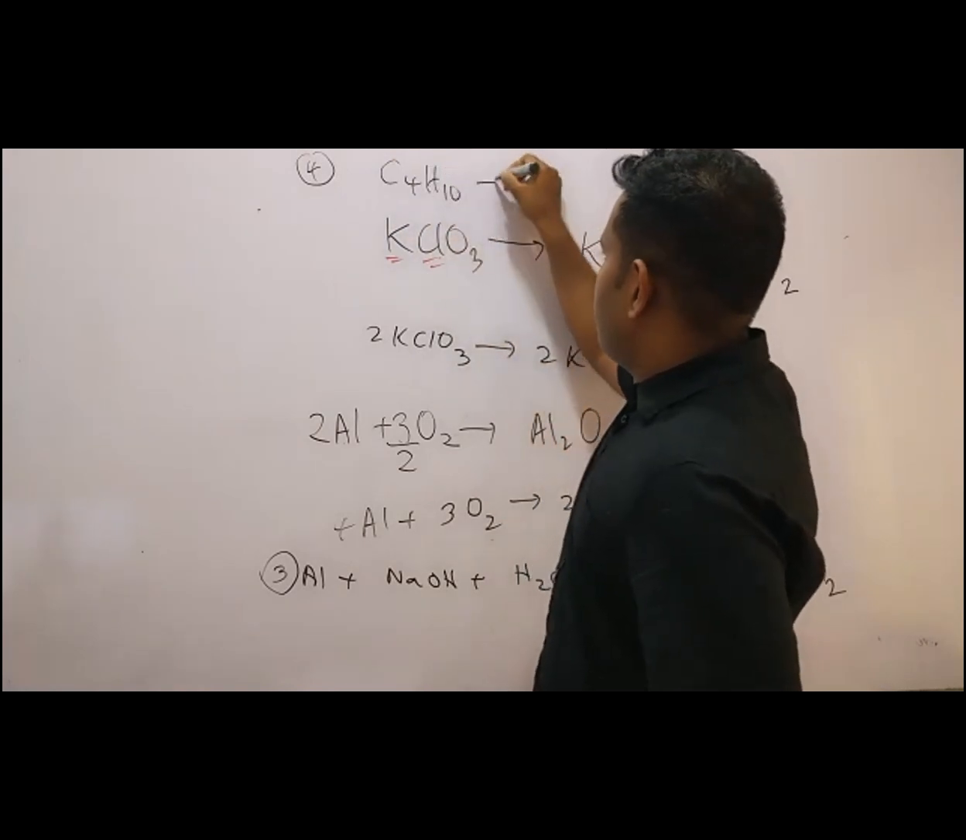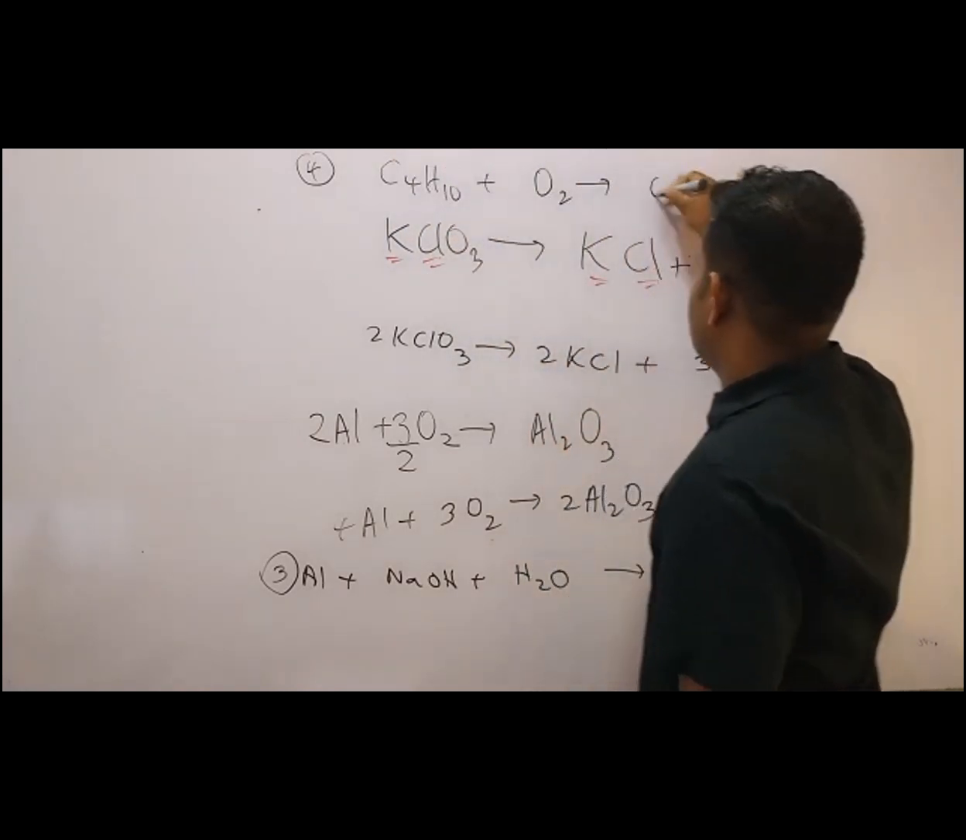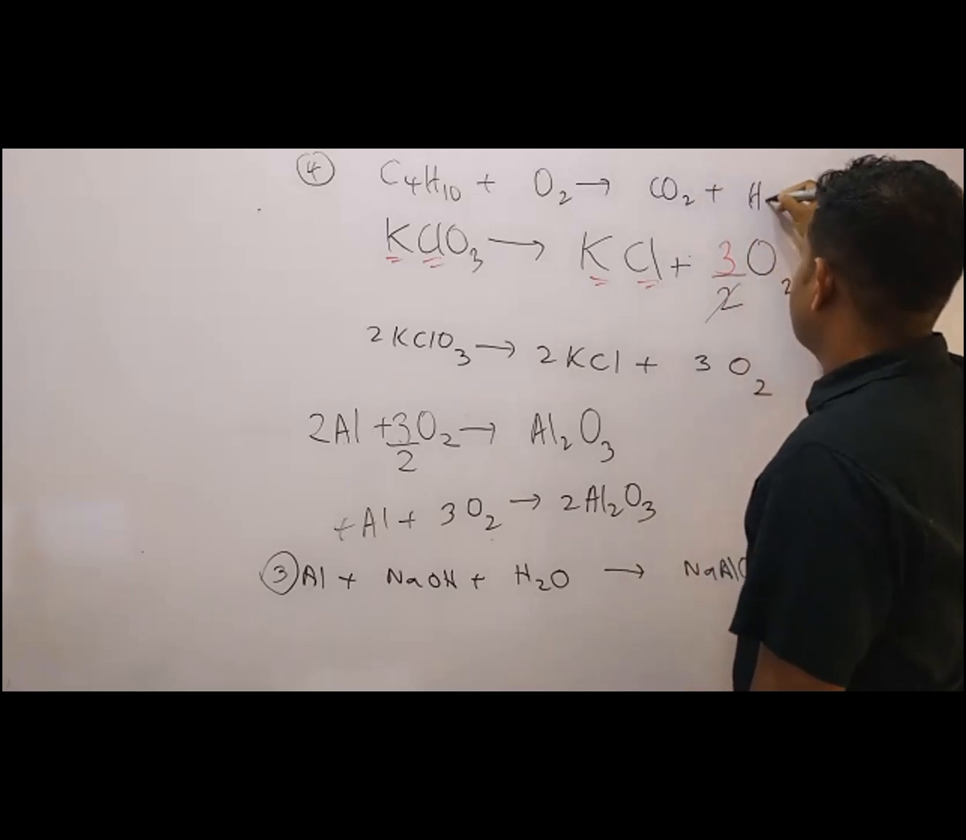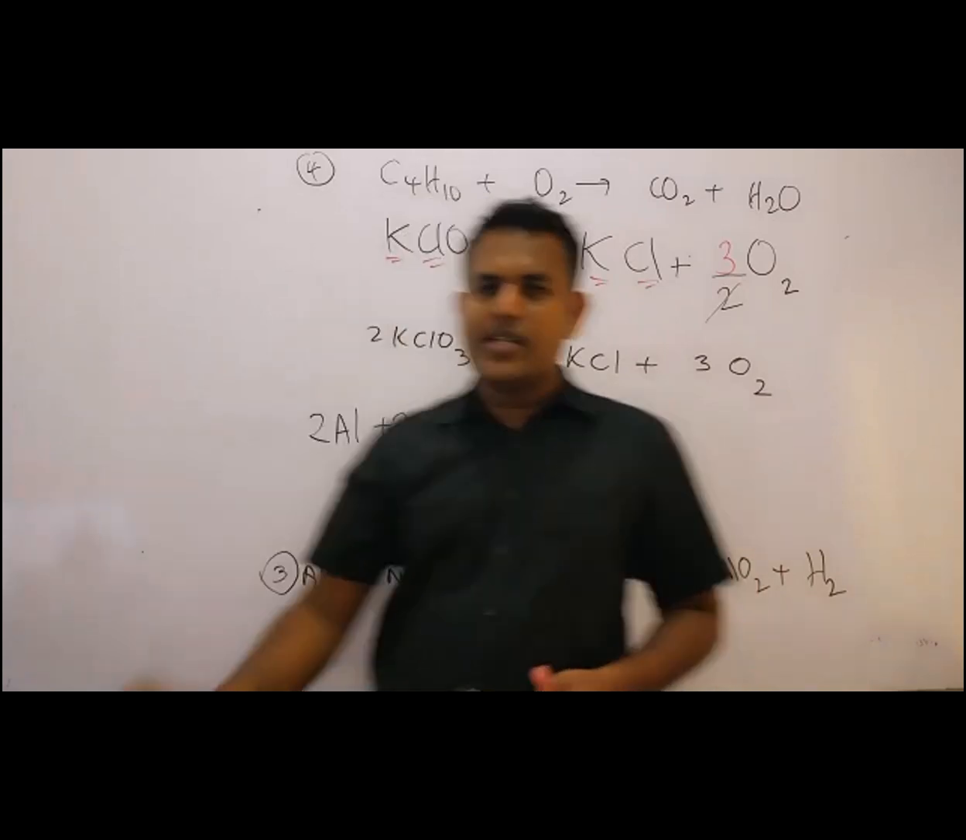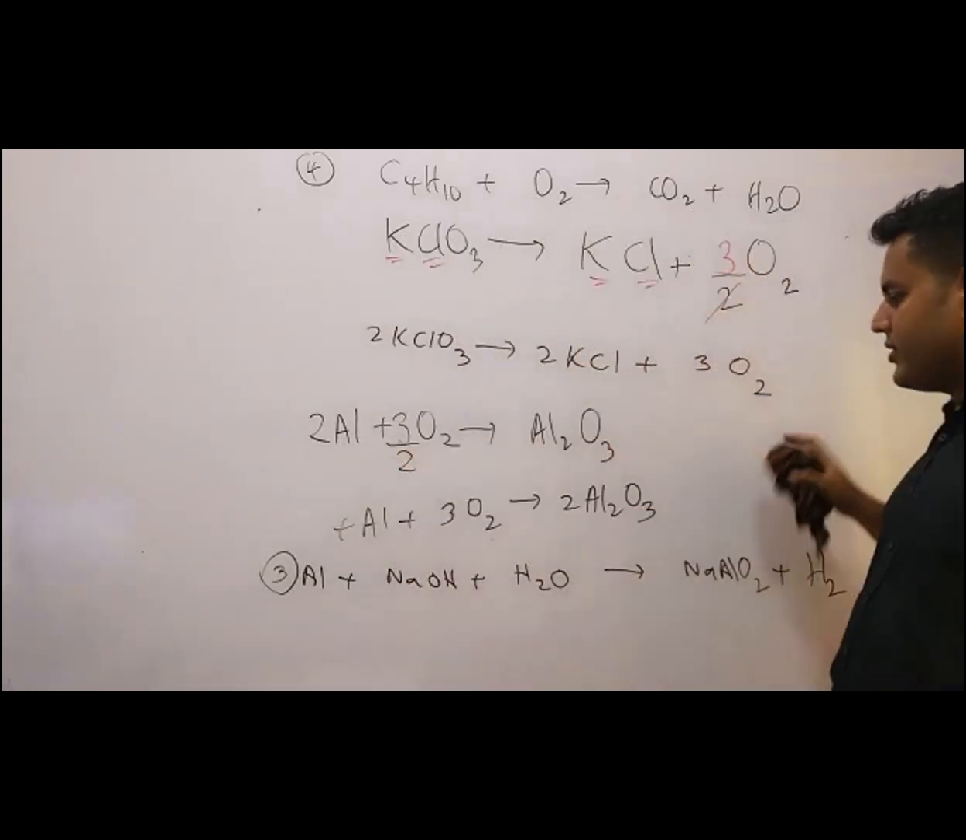C4H10 plus O2 converts to CO2 and water. Okay, butane. So try to balance it using this method. Okay, the fraction method.